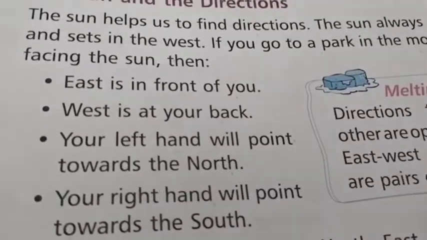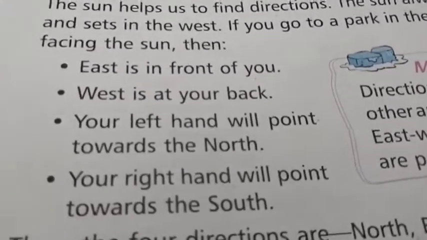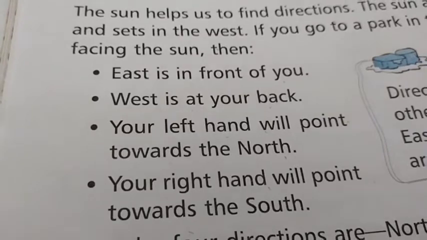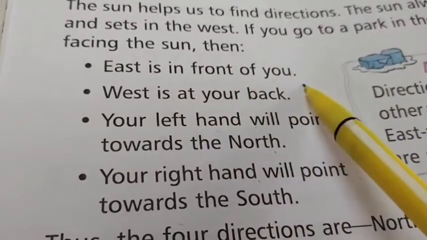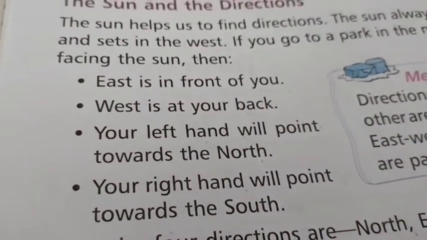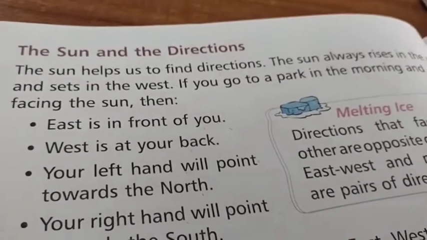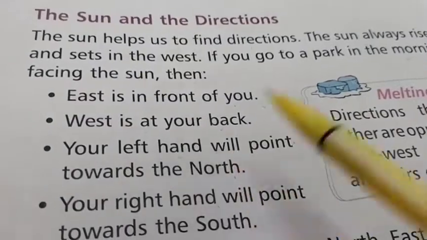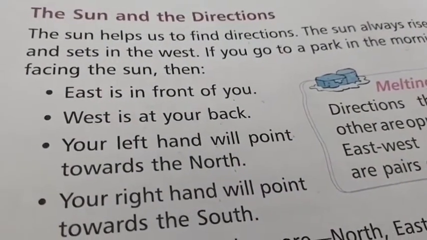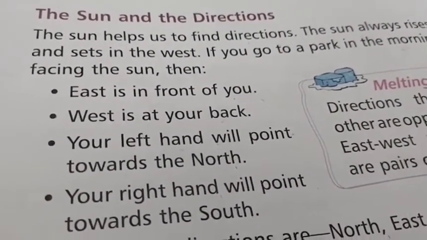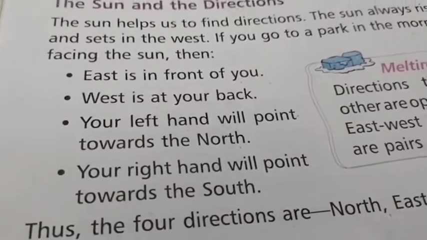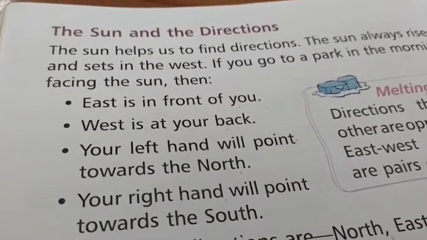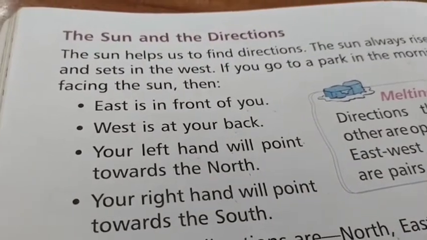Or you will understand, children, if you imagine you are all standing in front of the sun. Okay, so east is in front of you. That sun rises, no, that is east. Okay. So west is at your back. So that sun rises in front of you when you're facing the sun in the morning. Okay, sun sets in the west, isn't it? So that is your back side. Okay, so or you will understand how to find the east and west.